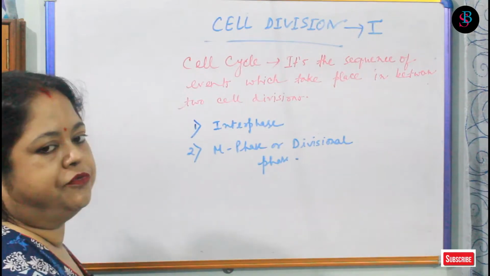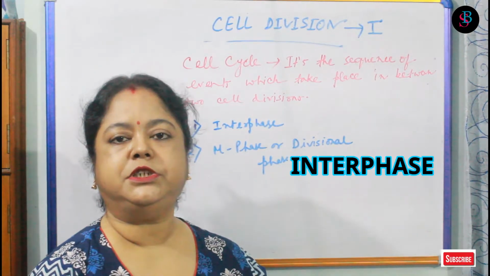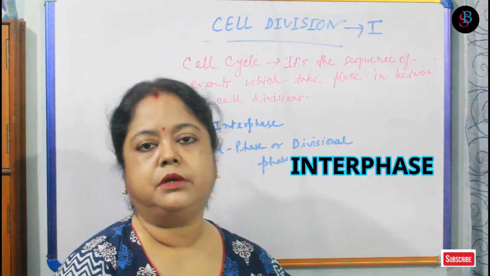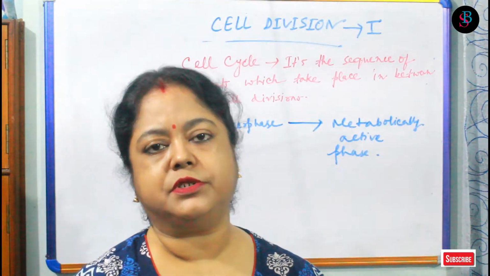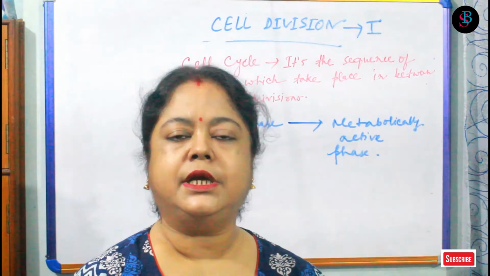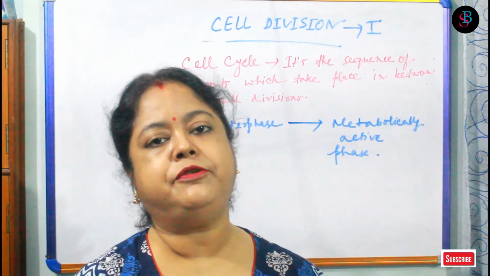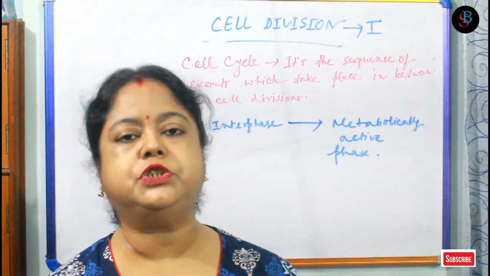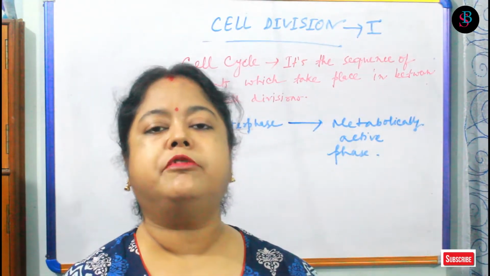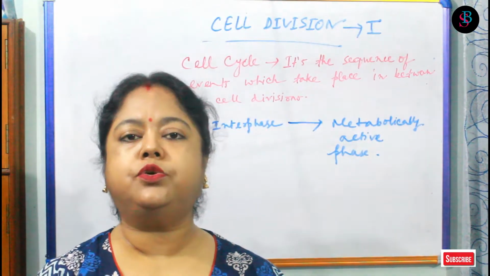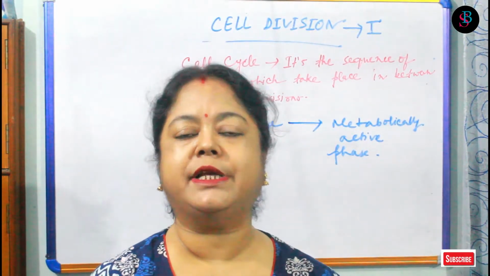Now, what is interphase? Initially it was said that interphase is the resting phase. Why is it the resting phase? As no activities, no modifications, no alterations, no changes are observed from outside in this phase. So interphase is known as the resting phase according to the scientists.